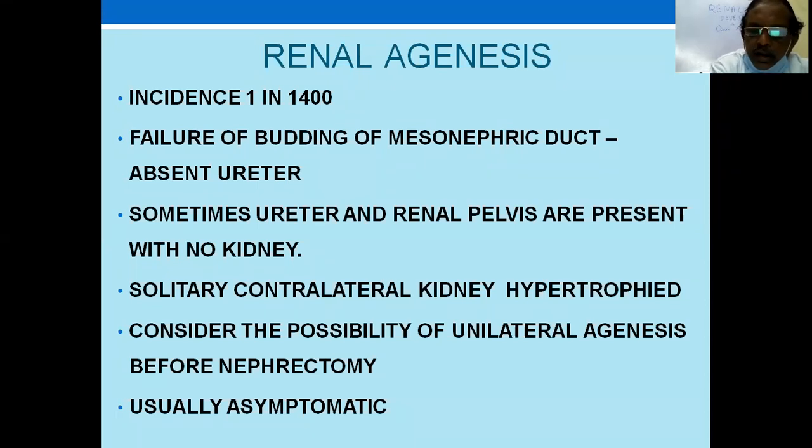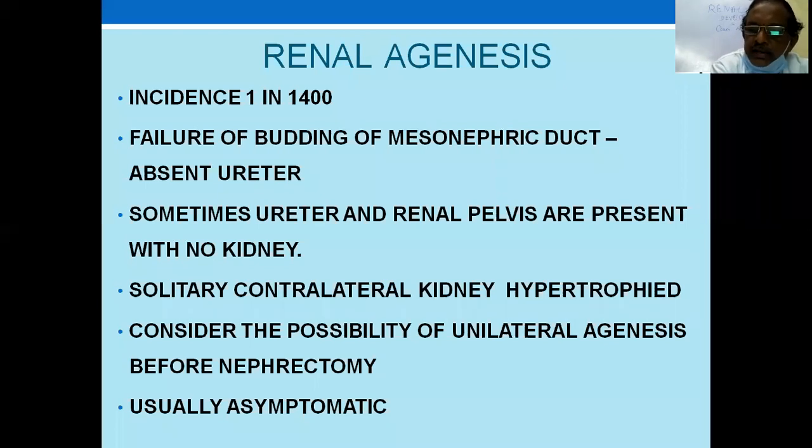Suppose you are operating for some problem and a lump which is not investigated properly, you find it on the table in the pelvis, a mass. Think of the possibility of unilateral agenesis. This happened when I was a trainee in urology. There was a lump. We were not fortunate to have so many investigations at that time. Some barium studies were done and it was explored.